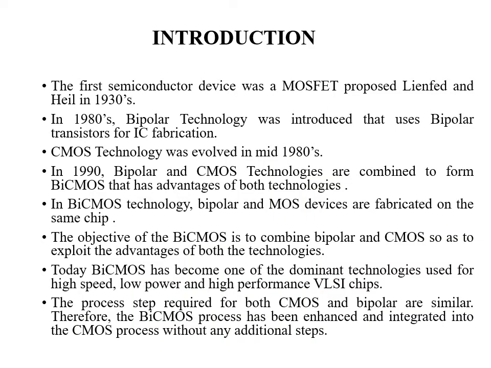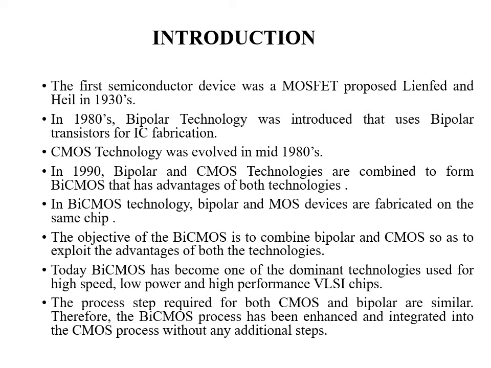The semiconductor device MOSFET was proposed by Lilienfeld and Heil in the 1930s. A semiconductor is a material that has conductivity between an insulator and a conductor. In 1980, bipolar technology was introduced that uses bipolar transistors for fabrication of ICs. In bipolar technology, two types of transistors are used: one is the PNP transistor and another is the NPN transistor.